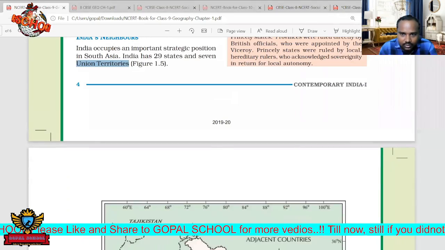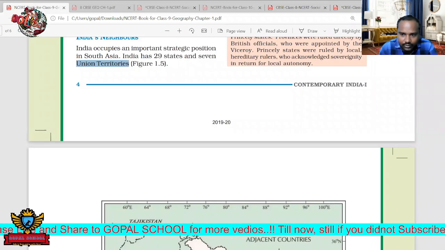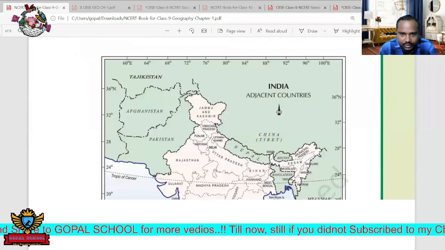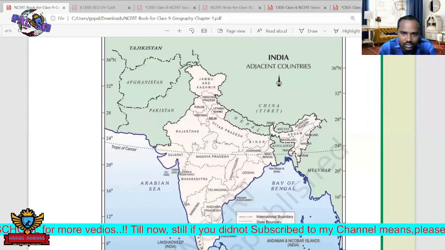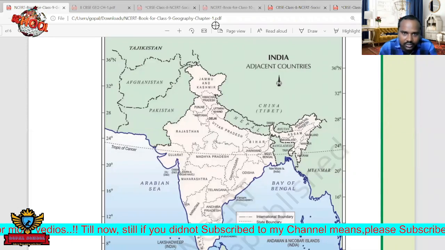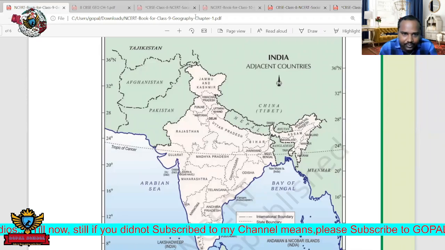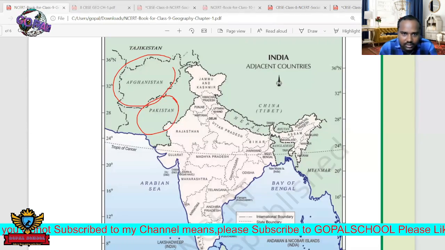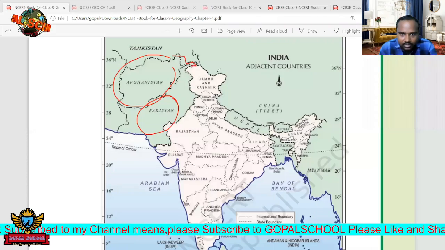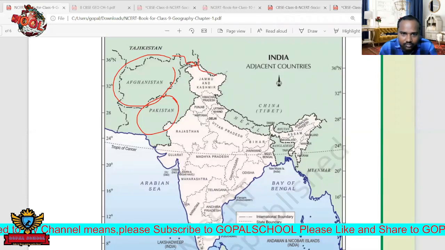Next one, see here, adjacent countries. Which countries are sharing boundaries? Here it is given in detail. Afghanistan is connected here. Next one, China, from here to here.